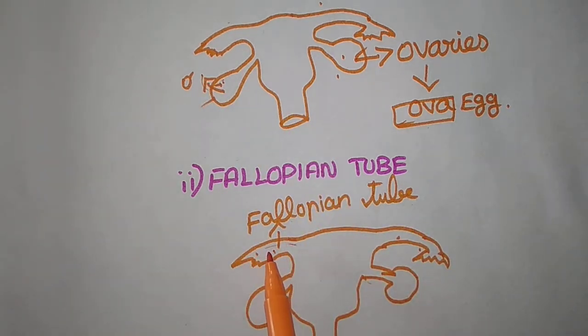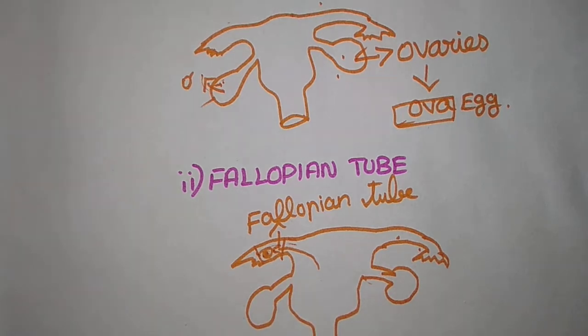What is the major function of the fallopian tube? It helps the egg to travel, and a particular part of the fallopian tube has an ampulla. Ampulla nu ஒரு part இருக்குப்பா. இந்த ampulla ல தான் என்ன நடக்கும்னா, fertilization takes place. Okay பா, ampulla என்ற part ல egg wait பண்ணும். At that time another sperm comes and fuses, and they form a zygote. சரியா, and the next part is the uterus.